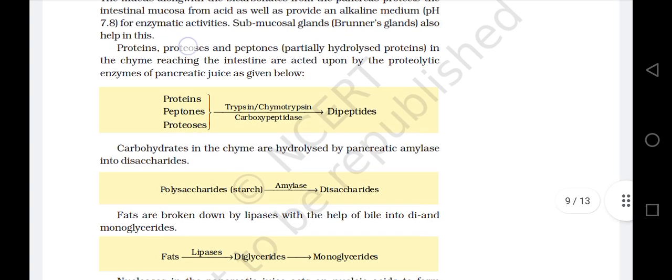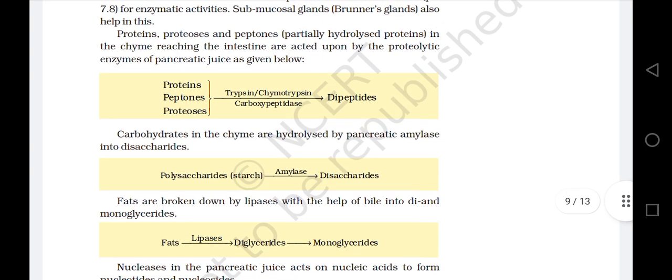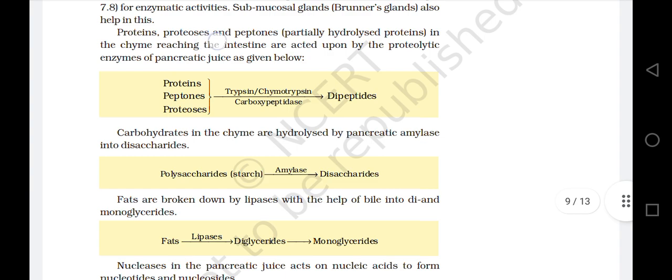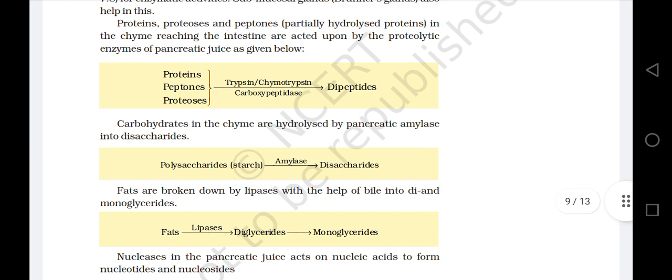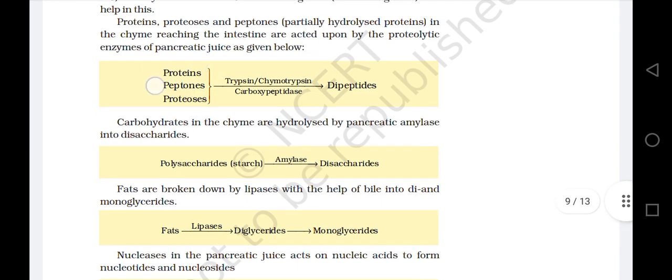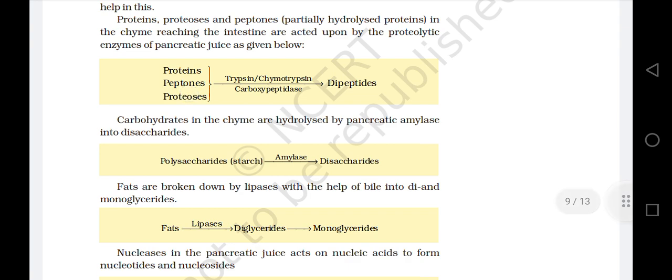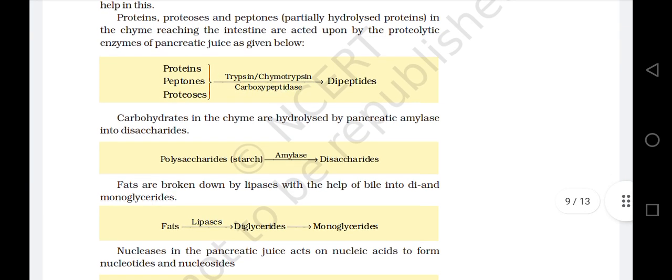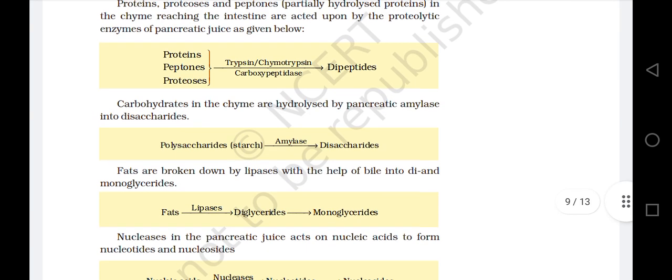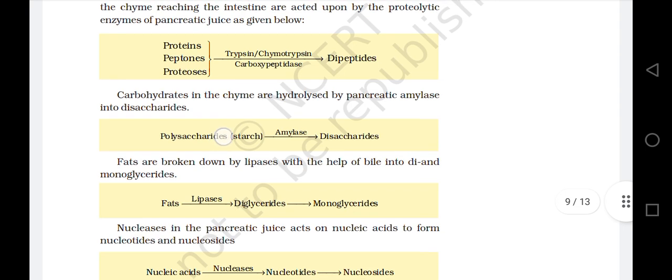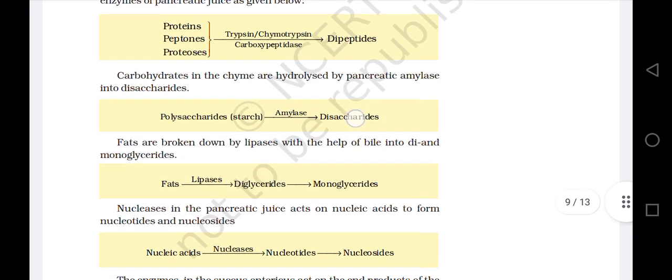Proteins, proteoses, and peptones, the partially hydrolyzed proteins in the chyme reaching the intestine, are acted upon by the proteolytic enzymes of pancreatic juice as given below. Proteins, peptones, and proteoses, in the presence of trypsin, chymotrypsin, and carboxypeptidases, give dipeptides. Carbohydrates in the chyme are hydrolyzed by the pancreatic amylase into disaccharides. Polysaccharides, which means starch, in the presence of amylase give disaccharides.